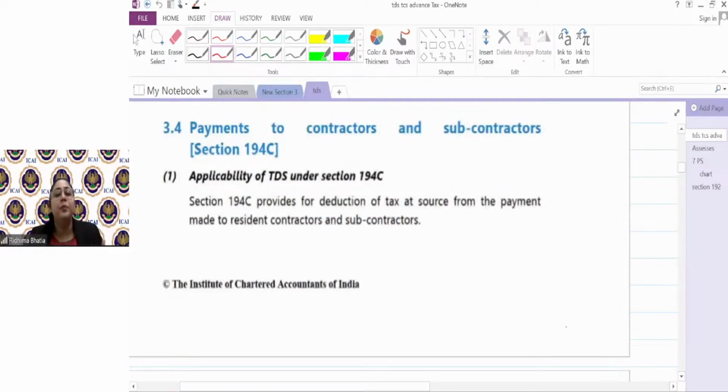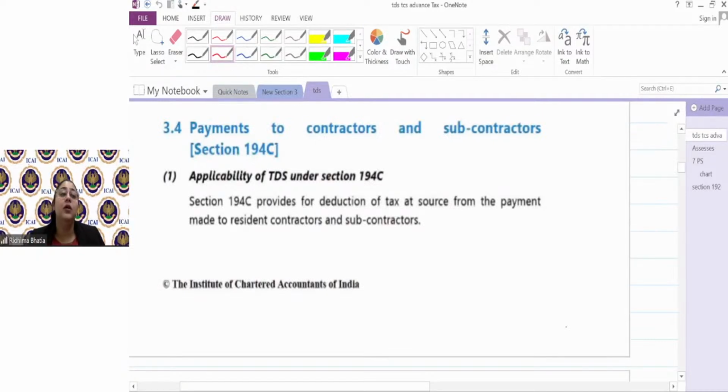For example, a plumber coming for repairing a pipe is a normal work contract. But a plumber coming for some technical advancement in understanding the pipe flow requires technical knowledge. That will be technical services.